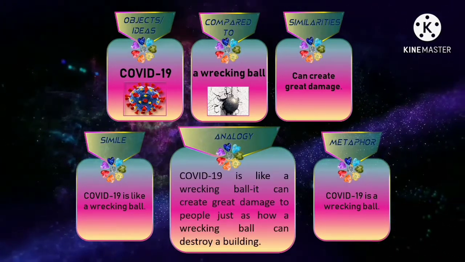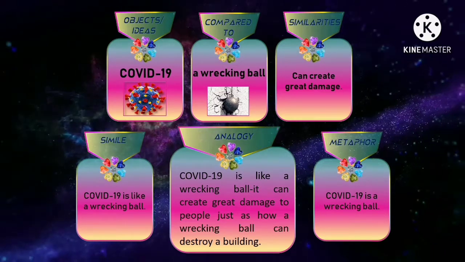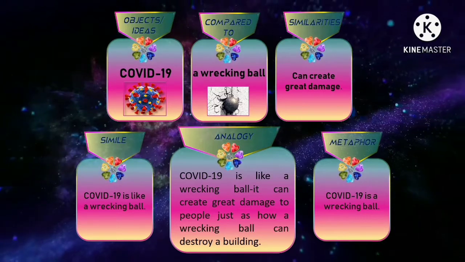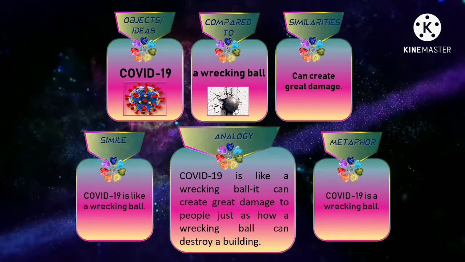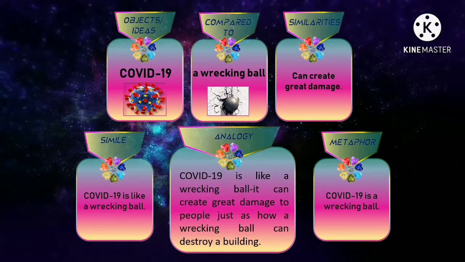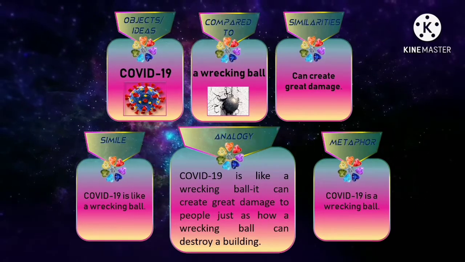Analogy: COVID-19 is like a wrecking ball. It can create great damage to people, just as how a wrecking ball can destroy a building. In simile and metaphor, it was just trying to show something, but it was expressed even better in analogy.